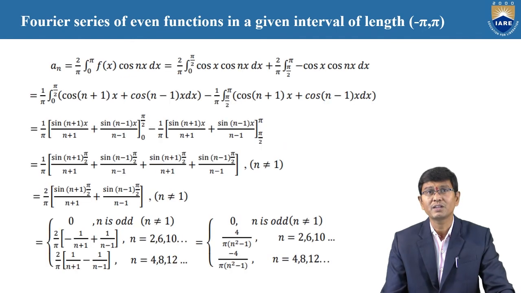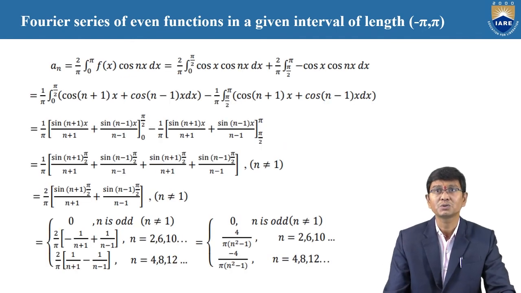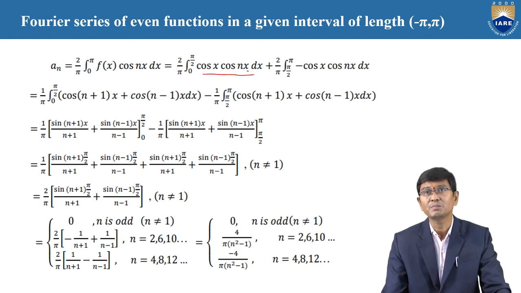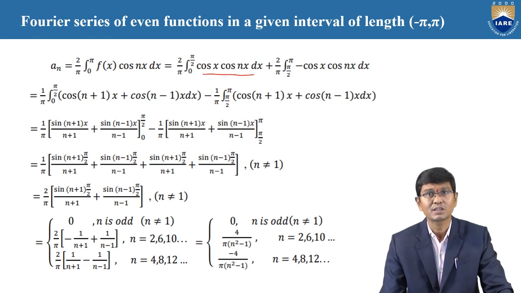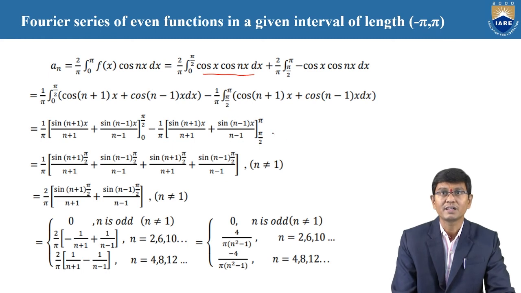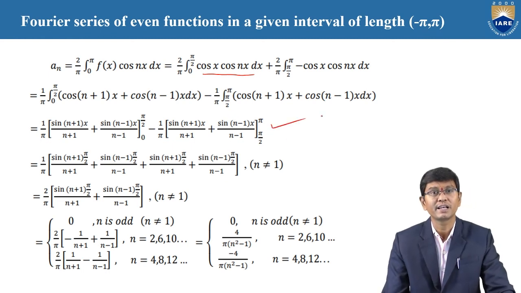Now we need to find out similarly a n also, and here also after replacement in that formula cos a cos b. By using cos a cos b, we know that it is 1 by 2 into cos of a plus b plus cos of a minus b. From that formula, after resolving into the two functions, the 2 cancels, after that we implement the integration formulas by using the even values and odd values.